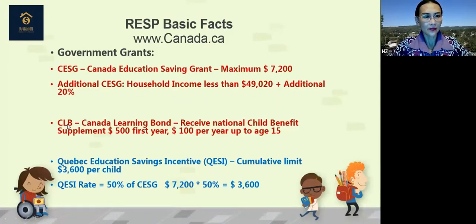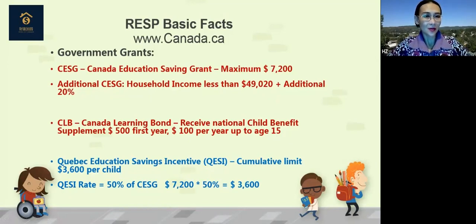Canada Learning Bond is also available for the children in the first year when they open an account. So the first year, the government will give them $500. Then the following years, $100 per year, up to age 15.